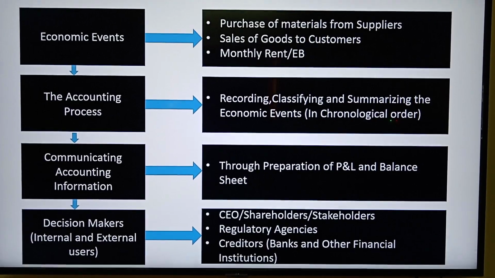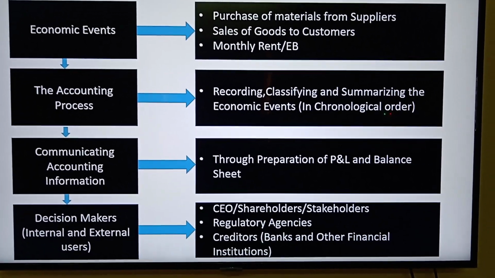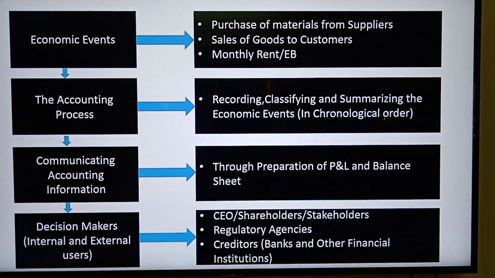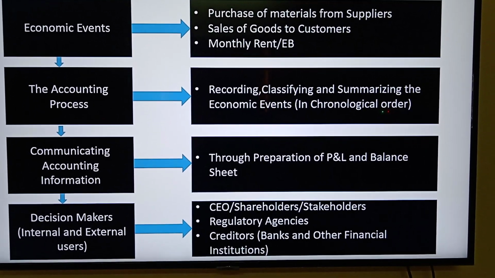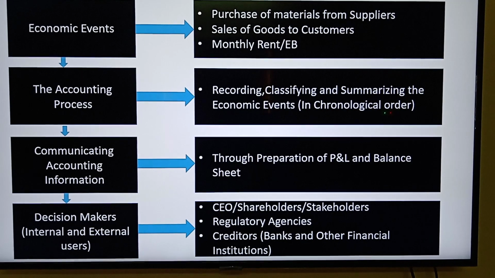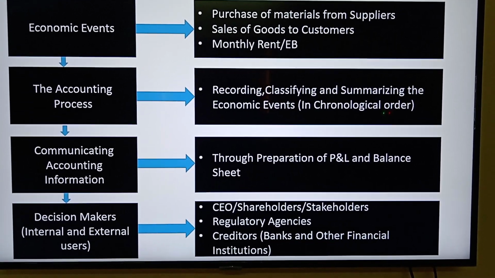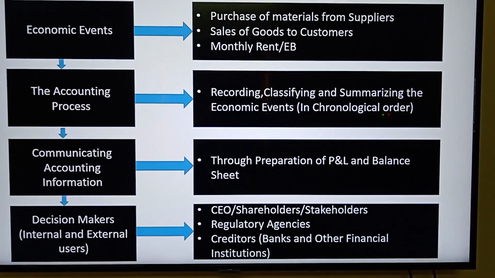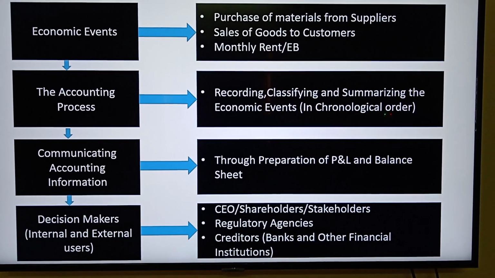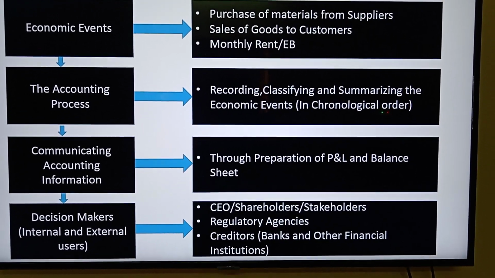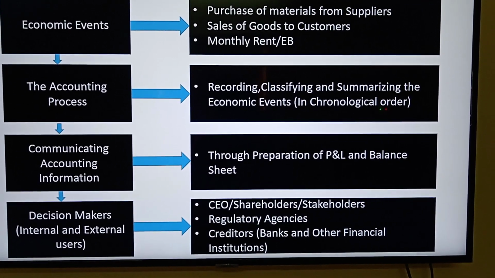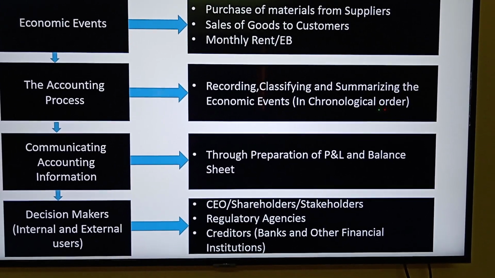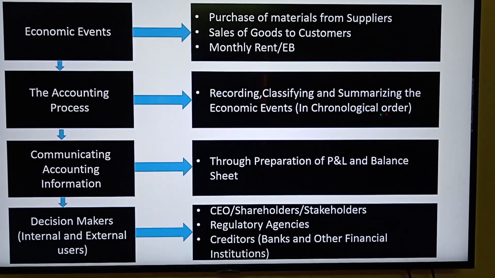In the balance sheet, you will come to know what assets you have and what liabilities you have. Once we give this P&L and balance sheet, the decision makers will decide whether to invest in the company or not. There are various internal and external users. First is the shareholders, who have invested money in the company. They are the primary people who want to know whether it's a profit or not.